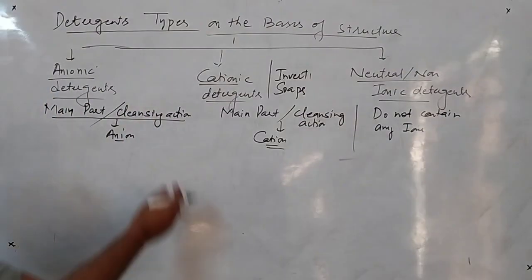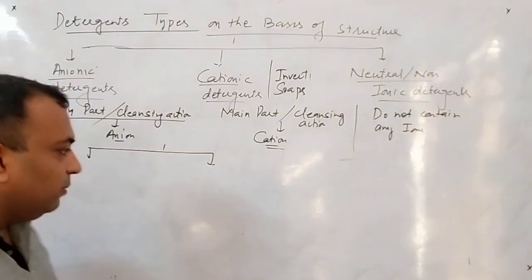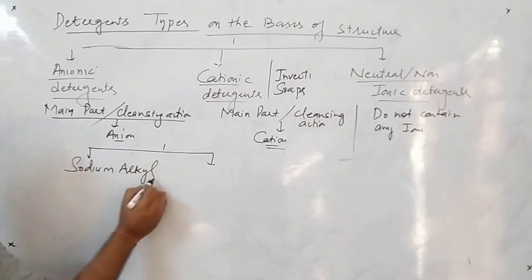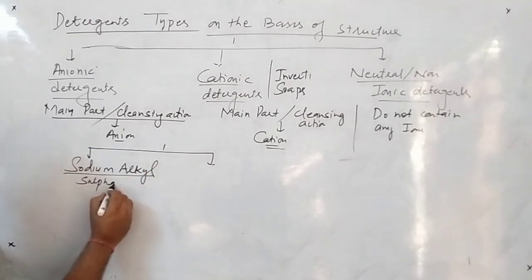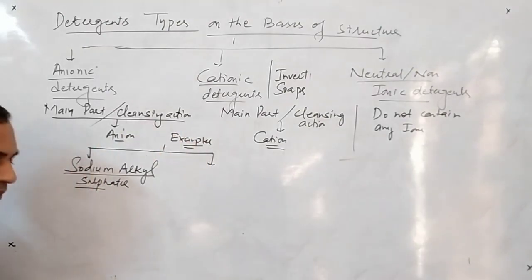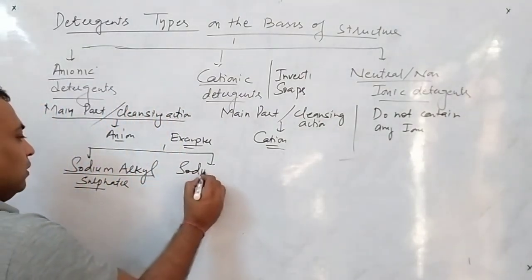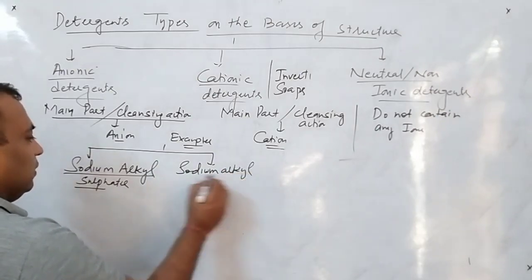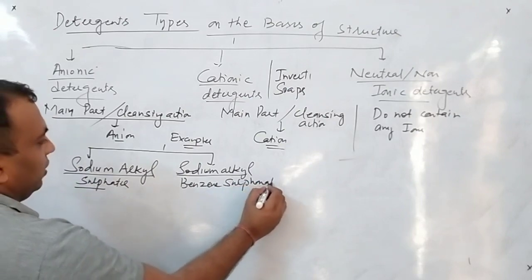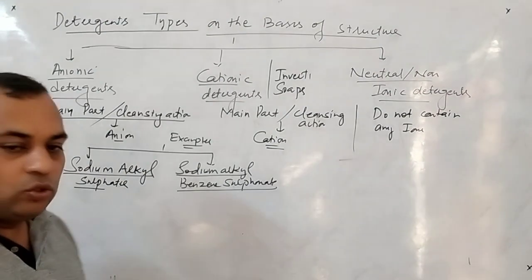So first I will divide this particular anionic detergent into two main types. The first one is sodium alkyl sulfate. Now we are discussing the examples. Two types of example. First is sodium alkyl sulfate. Second one is sodium alkyl benzene sulfonate. Just see the examples of this. We have to do two examples in the first category. Sodium lauryl sulfate.